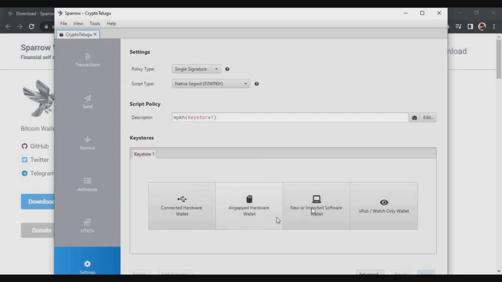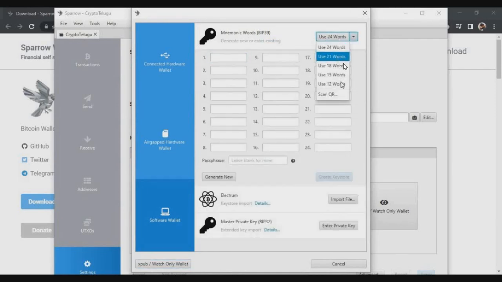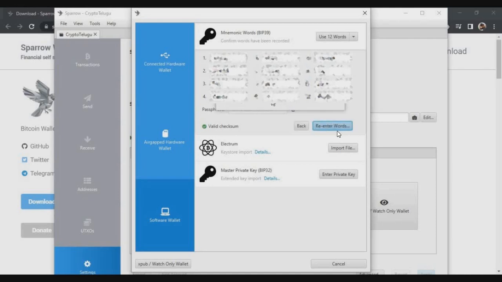Then you have multiple options. Here you have to select the third option, which is new or imported software wallet. Once you click that, you will get a mnemonic phrase option. Here by default it selects 24. You can change it to 12 or as per your convenience. I would recommend 12 words. Then click on generate new, and your seed phrase will be generated. Here you can confirm backup, and then copy these 12 seed words safely. These seed words can be used to restore this wallet once there is a supported wallet for sending and receiving those NFTs. So copy them safely, then click on re-enter words, and you'll get 12 boxes.